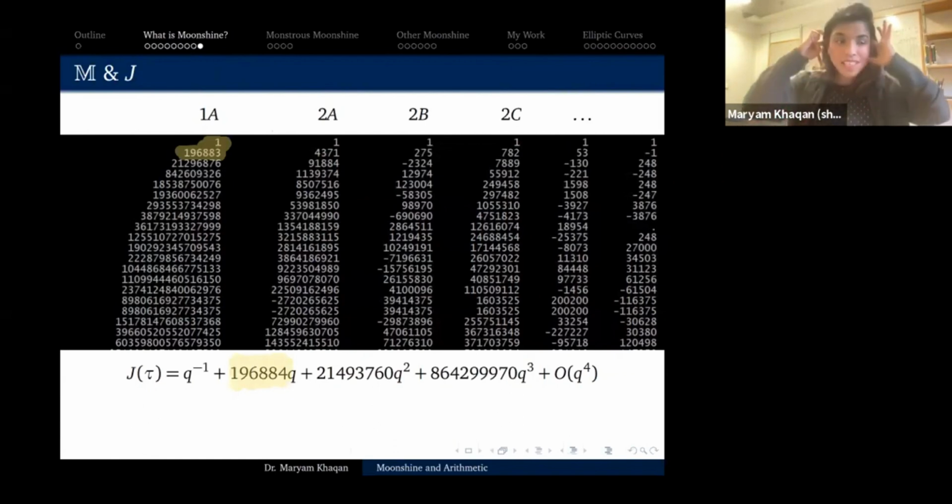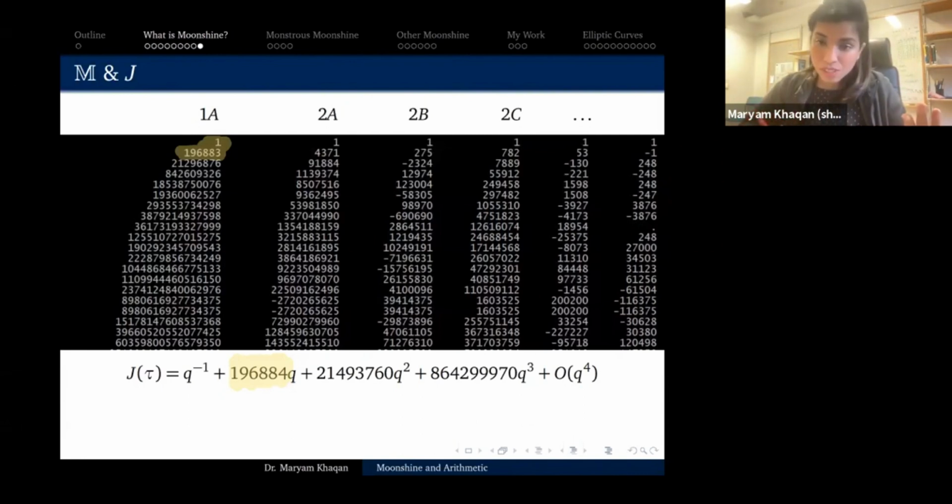Very good. So this is exactly what happened to John McKay in the 1970s. He was working with the monster group. Again, we don't yet know if the monster group exists in the 1970s. He was working with this character table and he was like, oh, this number looks very much like this other number that I know. And the other number is the coefficient of the j function.